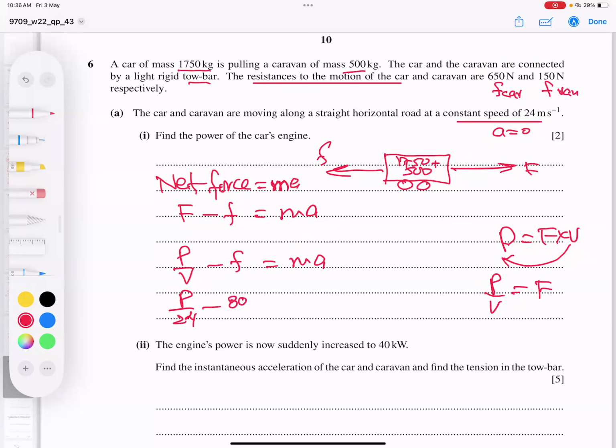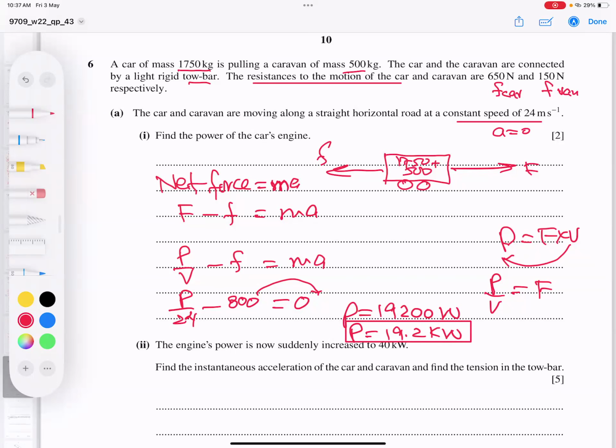So I'm adding, so it's becoming 800. Wait, let me check. Yes, if you add them, 6 plus 7, 8, 800. And this is 0, so this will go there and multiply with 24. So 800 times 24, the answer is 19200 watt. But we have to answer in kilowatt, 3 jumps, the decimal is here, 1, 2, and 3. So it turns out to be 19.2 kilowatt. Okay, this part is done.